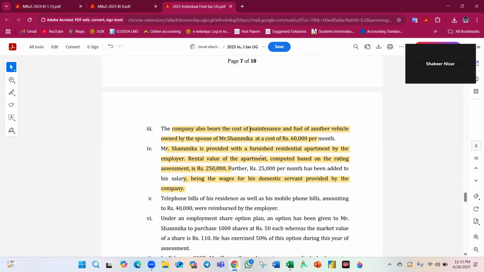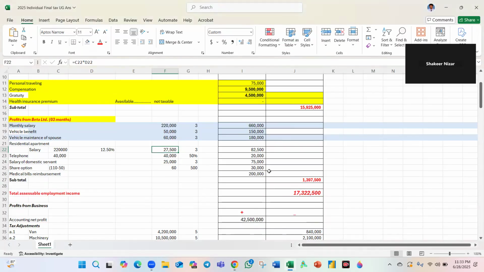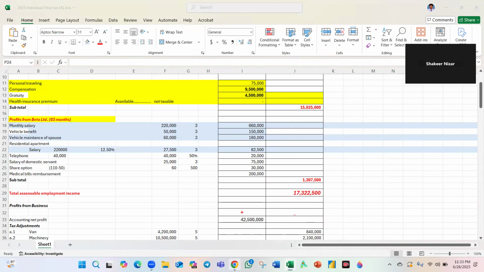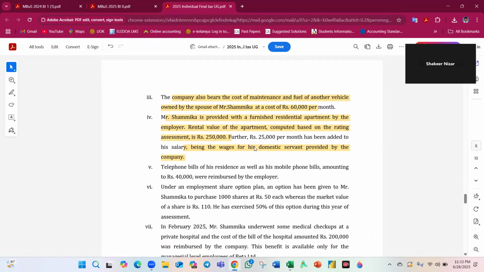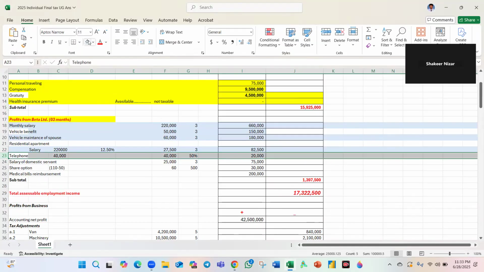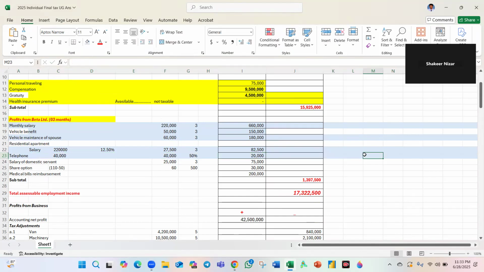Vehicle, apartment. Why? 2,50,000 we are not taxing. I don't know why it's missing. Residential apartment: 12.5% has been taken from the salary. 1,20,000, and of that 12.5% into 3 months, 82,500, is what has been taken. You need to refer to that one. Telephone bills 40,000. 40,000 into 3, only 50% is taxable, therefore it is there.